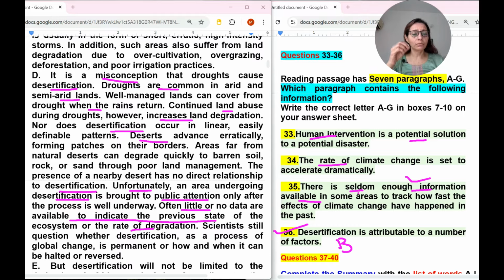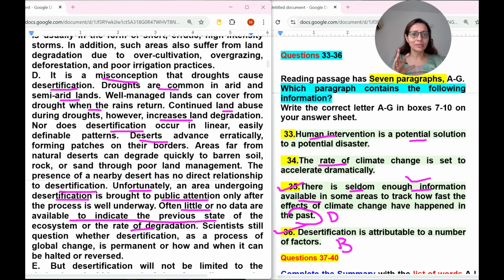It is few, less than few kind of thing, means negation, negative. This kind of seldom means no. So very little information is available. So here it is clearly given, often little or no data are available to indicate the previous state. Previous state means that which happened in the past. So seldom information means often little or no data. So this is correctly matching with the 35th number, D number paragraph. I will mark it here, D number.